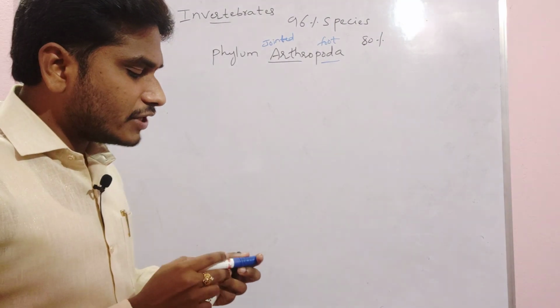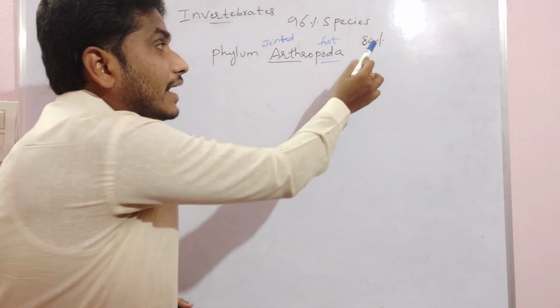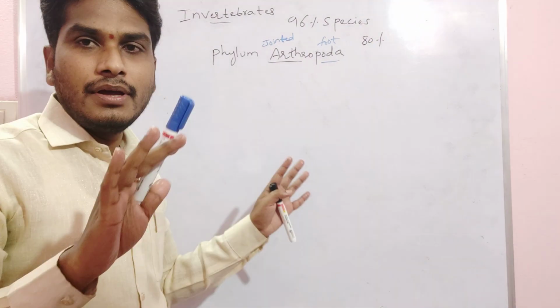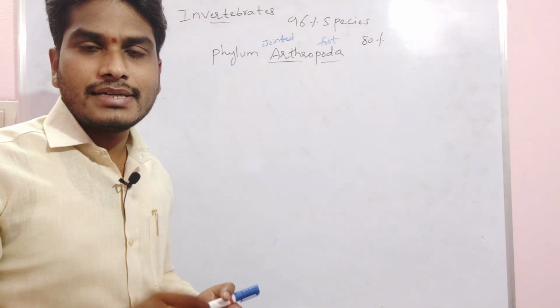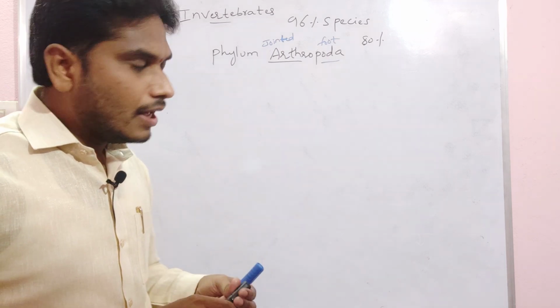Now, the classification of arthropodans. What point did we discuss? 80% of the invertebrates, the largest phylum. What is the largest phylum in invertebrates? Arthropodans.